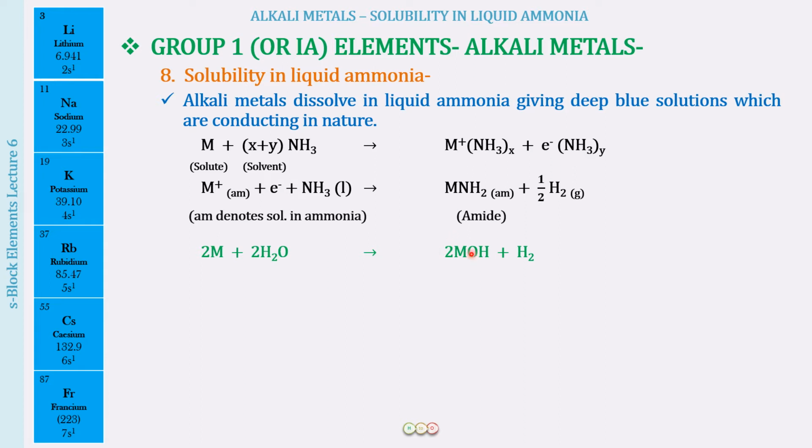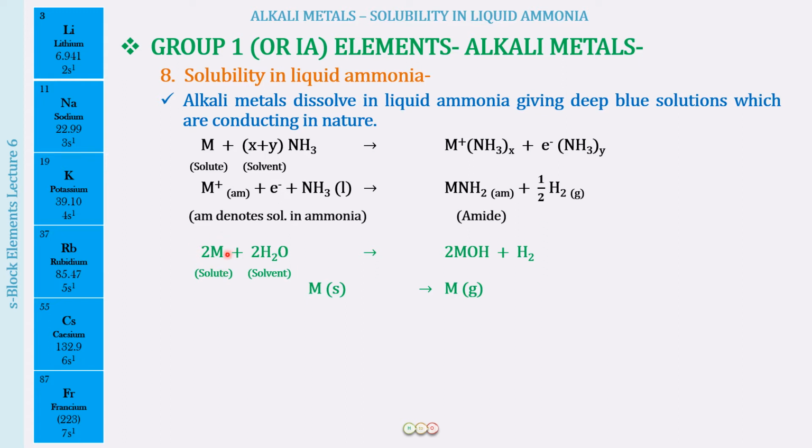But what is happening, according to Hess's law, is that we are going to break this reaction into a few steps. First of all, we have the alkali metal, which is going to act as the solute, and water, which is going to act as the solvent. Therefore we can compare with the alkali metal being put in ammonia, where the alkali metal will be the solute and instead of water, ammonia will be the solvent. Okay, so now what is going to happen over here?